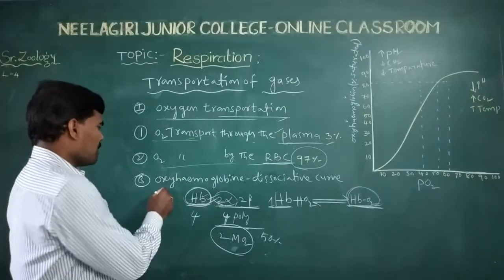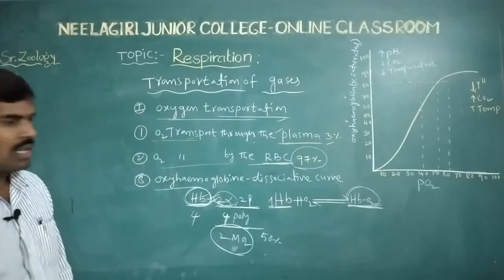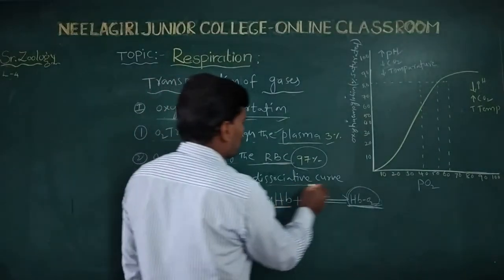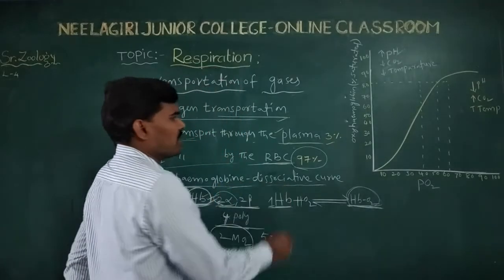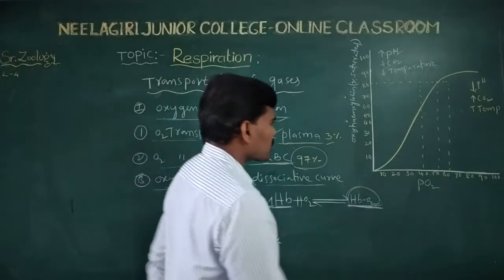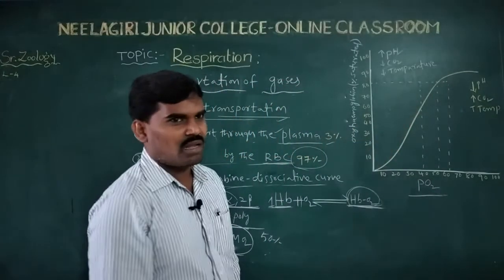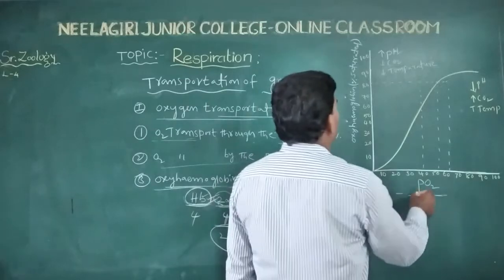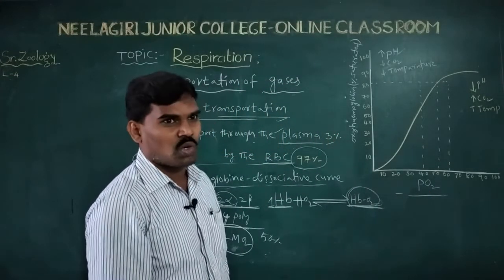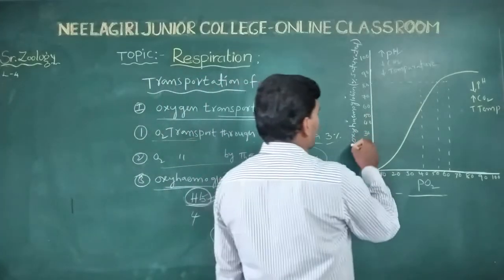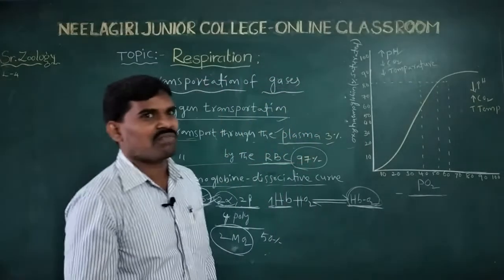And next, coming to the third point, the oxyhemoglobin dissociation curve. See the formation of the oxyhemoglobin dissociation curve.